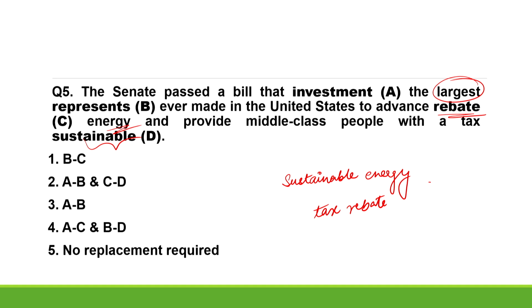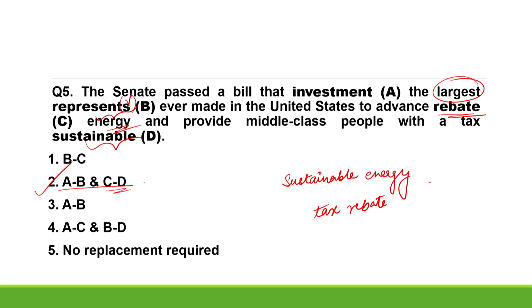Hence, noun should come after it, but represents is a verb. Thus, the use of verb at position B is incorrect. Is investment would be the most suitable word. Hence, clearly A needs to be exchanged with B. Therefore, the correct answer is option 2, that is A and B and C and D.